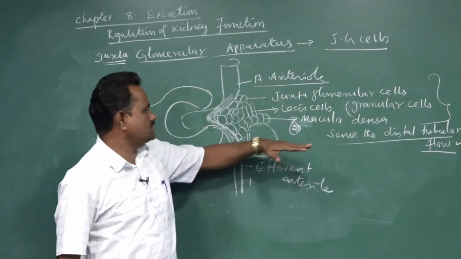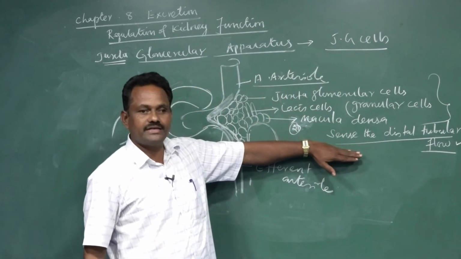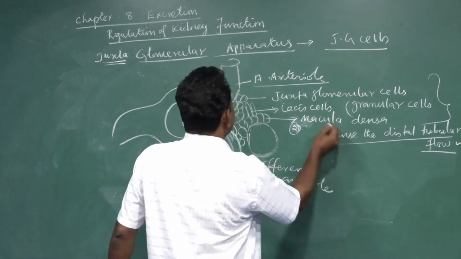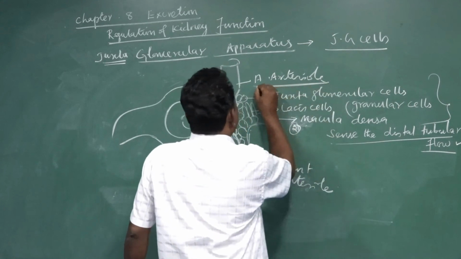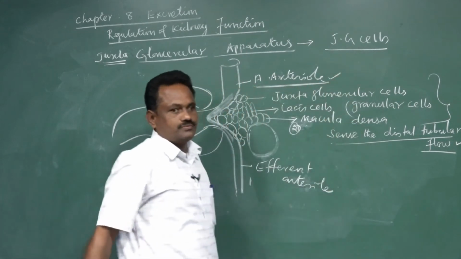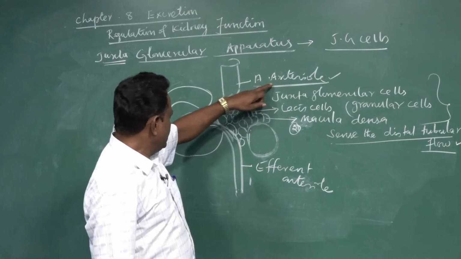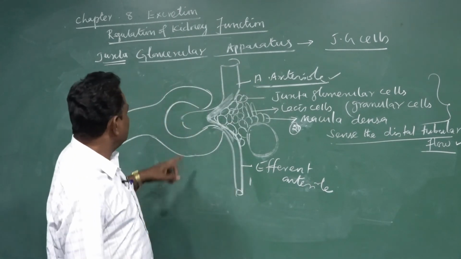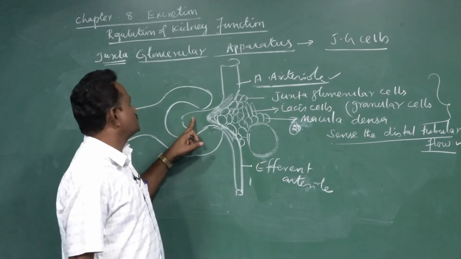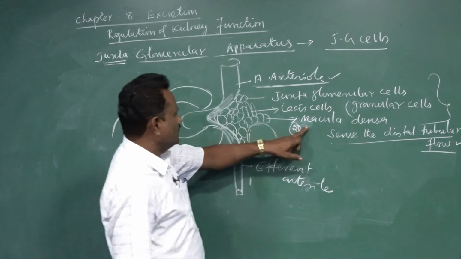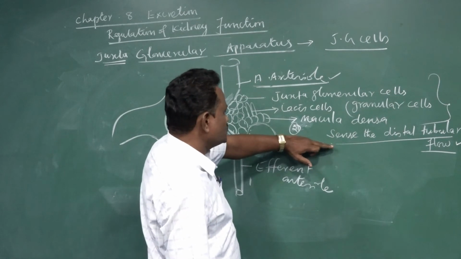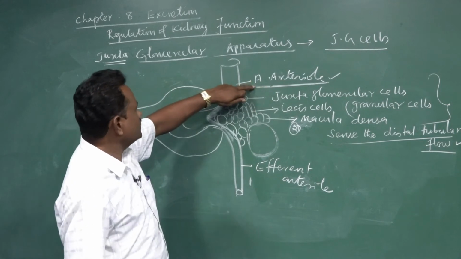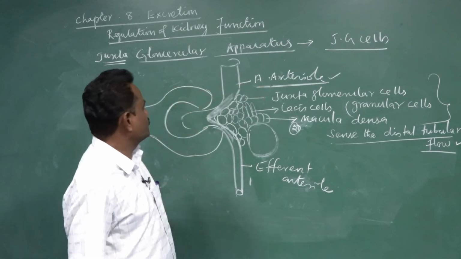Here the macula densa senses the distal tubular flow, in the sense that it senses the flow of fluid in the distal convoluted tubule, as well as the diameter of the afferent arteriole. The diameters of the afferent arteriole and the efferent arteriole are important to increase or decrease the blood pressure inside the glomerulus.